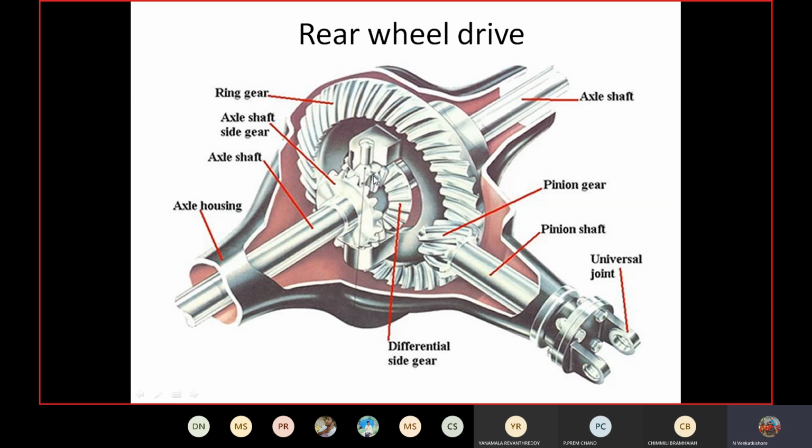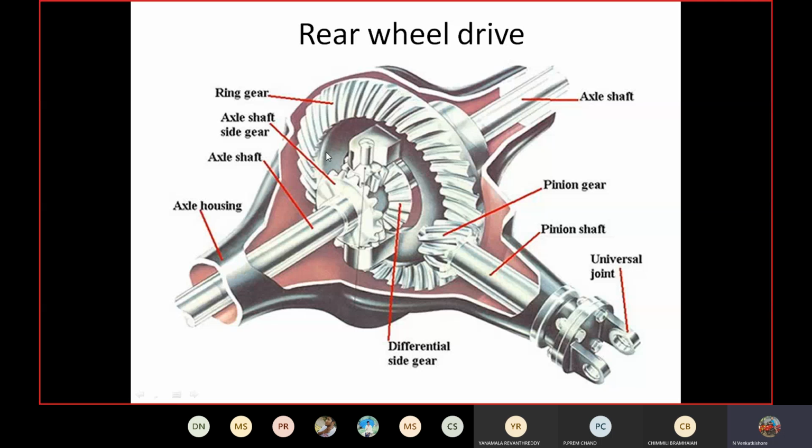Here it is not shown. This is one spider gear and this is another spider gear. The two axles are connected to these two gears, that is, the axle shaft side gears. Here one side gear and here one side gear. Like this, at the center there are four gears, which are sometimes called sun gears also. When the vehicle is moving straight, the pinion shaft rotates the ring gear, and the ring gear rotates these two gears and two shafts with the same speed.